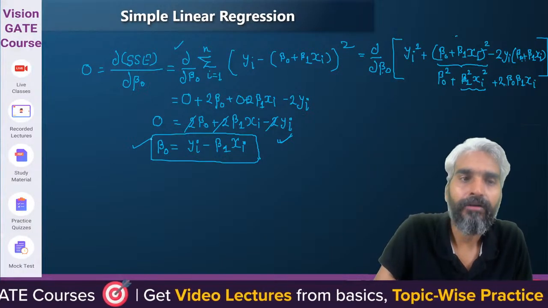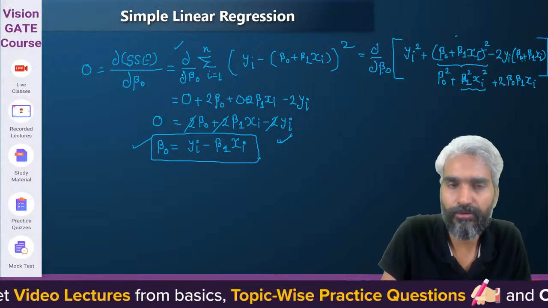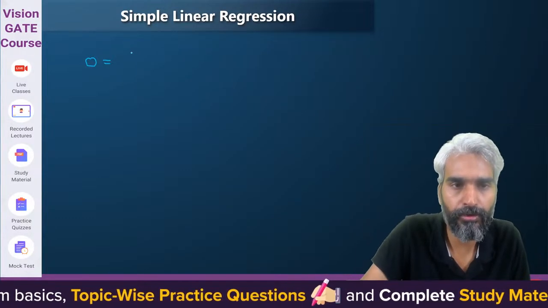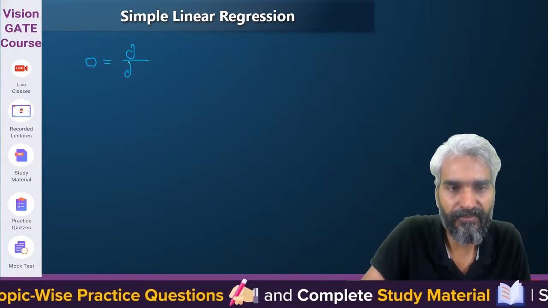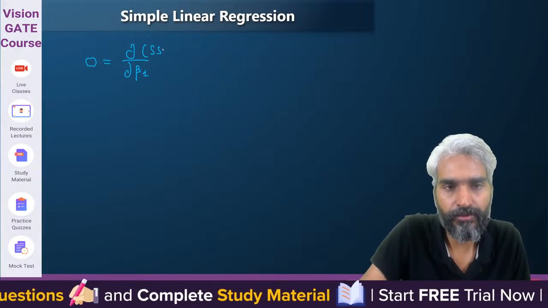Clear? Now let's try to differentiate the same thing with respect to beta 1. So we need to equate to 0 the partial differentiation with respect to beta 1 of the sum of squared error.